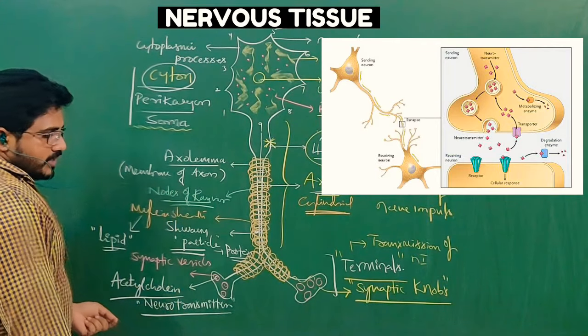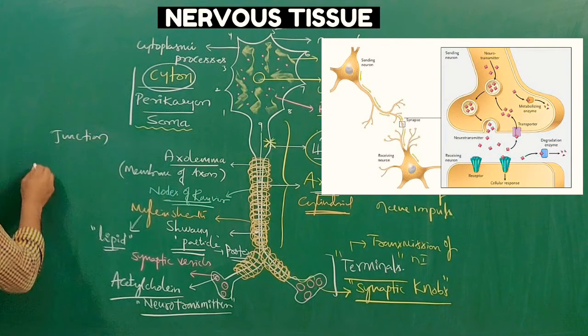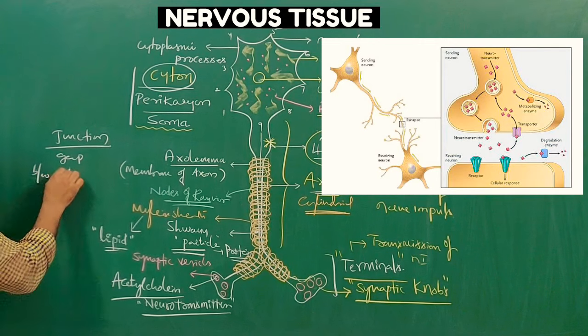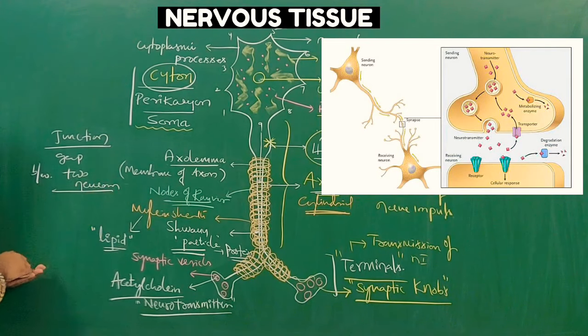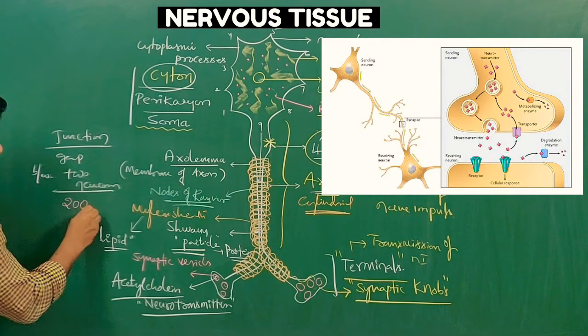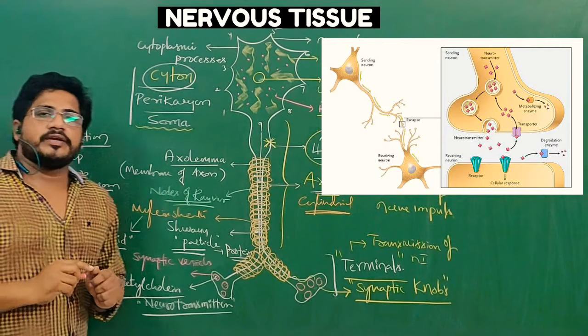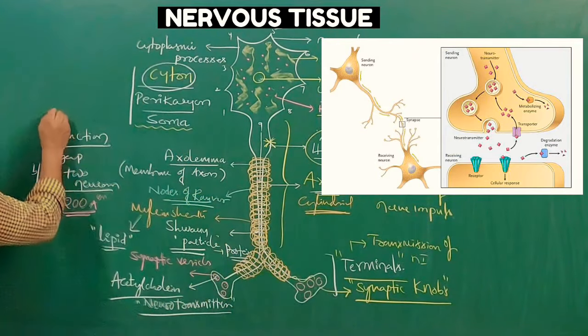Clear? So what is a synapse? A junction or gap between two neurons. How much would that gap be? The gap is about 200 angstrom units. Such a distance between two neurons is called a synapse.